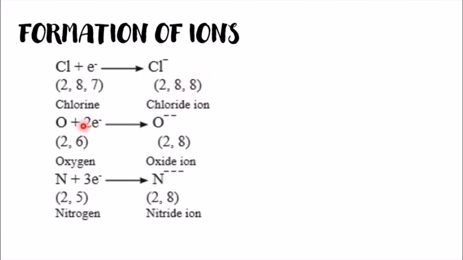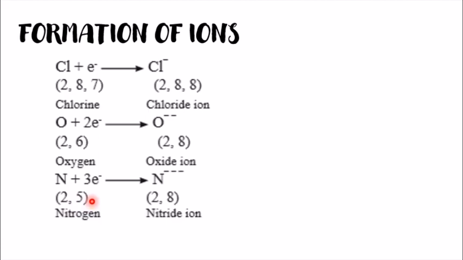Next is oxygen. Oxygen electronic configuration is 2, 6. It requires 2 more electrons. So what it does is it gains 2 more electrons and it becomes an anion, and the electronic configuration is complete, that is 2, 8. Next, for nitrogen, the electronic configuration for nitrogen is 2, 5. Now here 3 electrons are less.